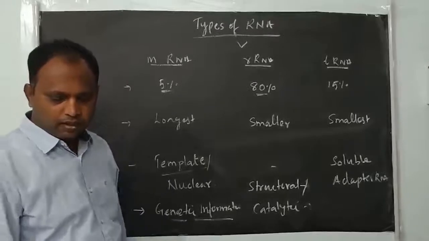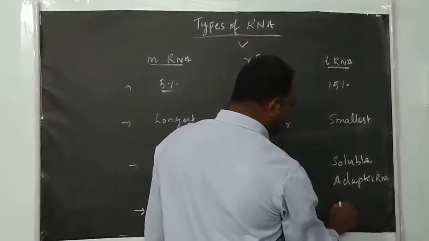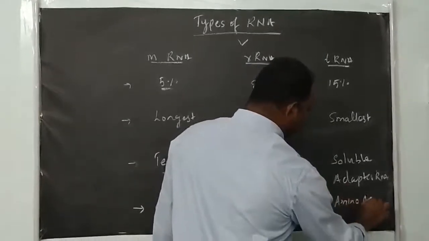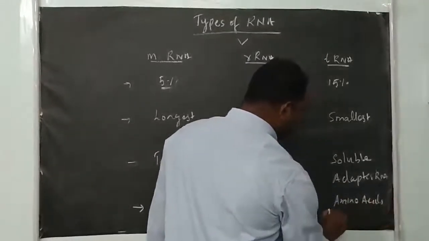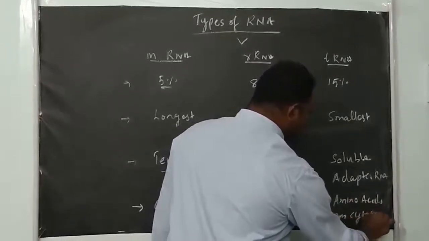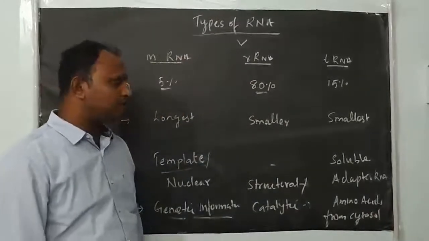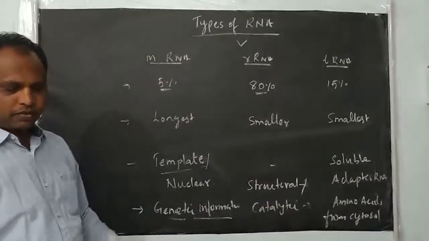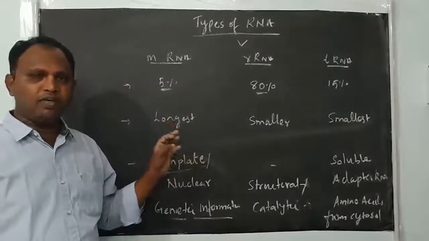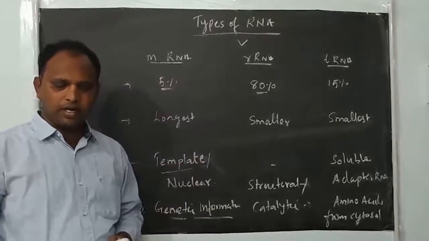What is the role of tRNA? It acts as an adapter which carries amino acids from the cytoplasm or cytosol to the site of protein synthesis. That is the role of tRNA. So these are the major types of RNA found in all living cells: mRNA, rRNA and tRNA.